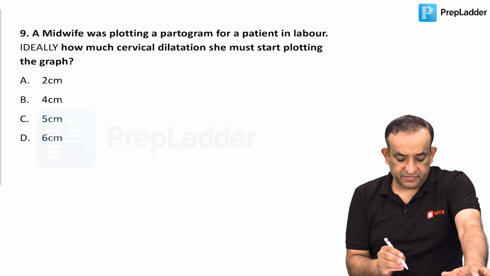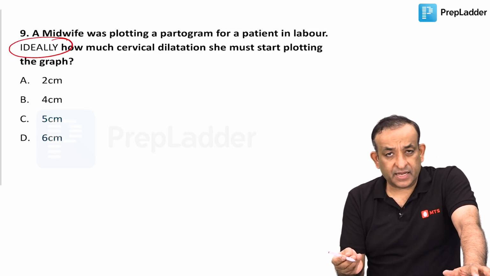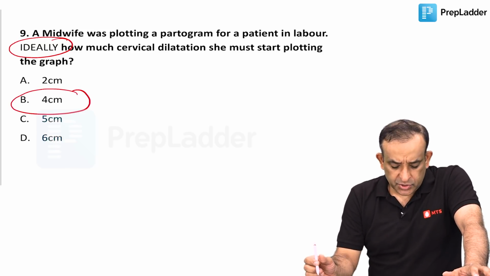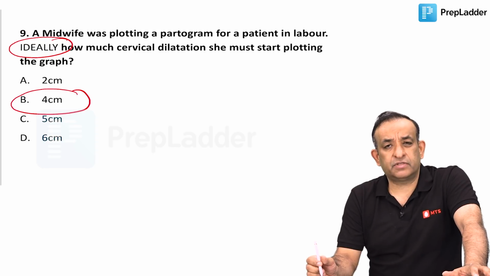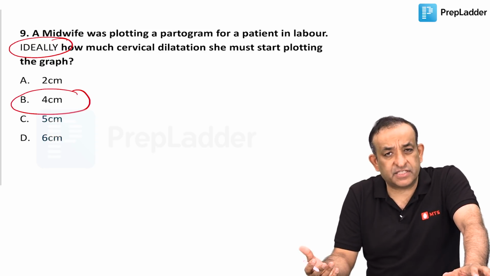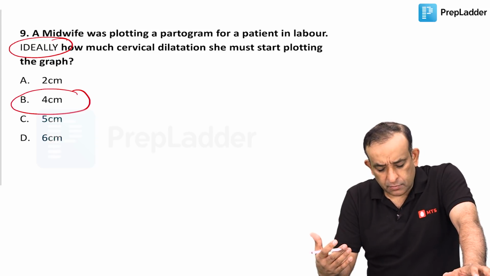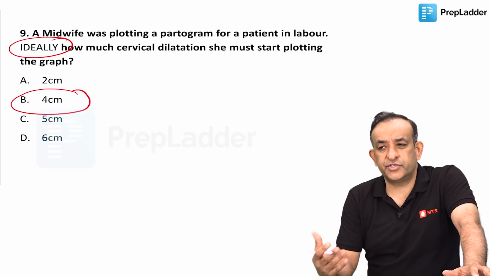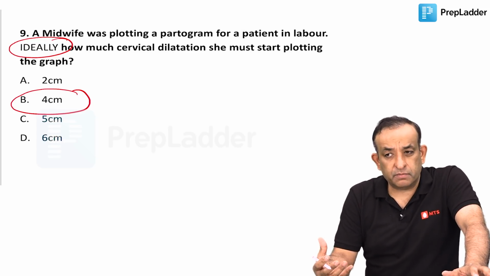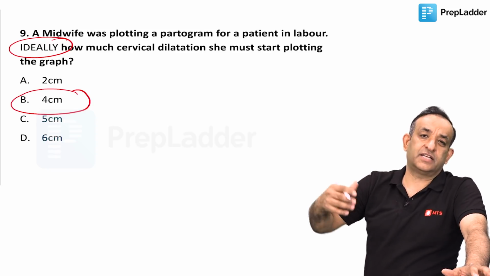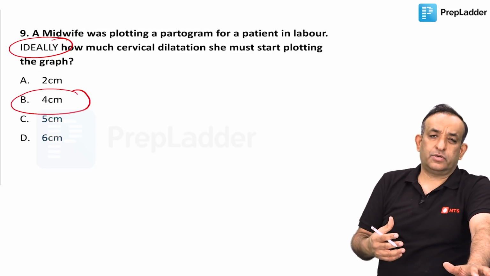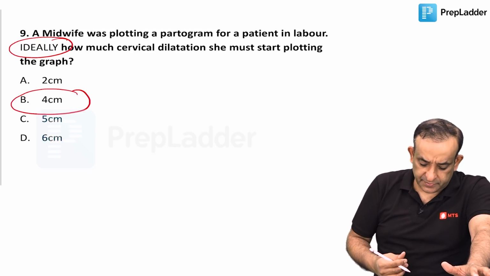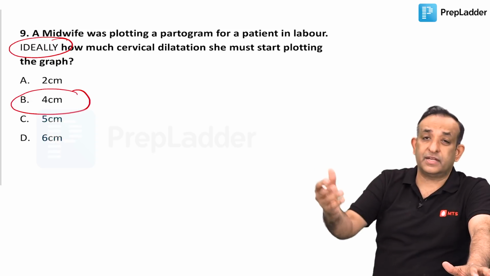Now this question was fairly simple a few years back and we all answered 4 centimeters even without batting our eyelids, without thinking once, because that is actually the answer which I want you to write for this question. The problem is that there was so much discussion about this for the last 4-5 years in journals, in the WHO forum and in the American College of Obstetricians and Gynecologists recommendations, that it made us think twice before coming to this conclusion of 4 centimeters. Those who have written 4 centimeters, I hope you get the right answer.